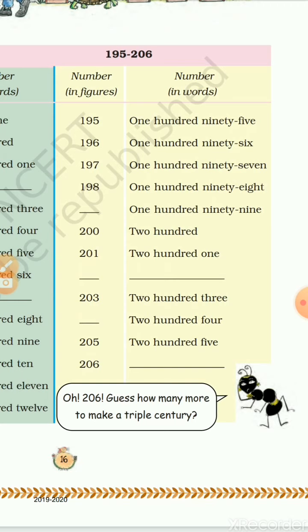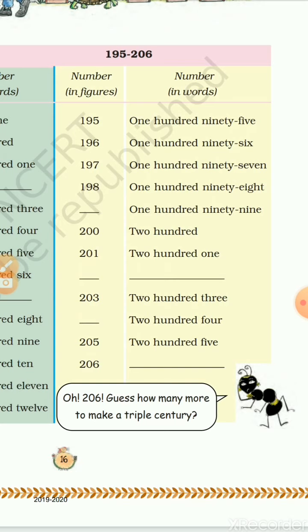So now the ant is getting a doubt. So guess how many more to make a triple century? So you know what is a century? Century is 100. That means 100 numbers. So after that, 200 we saw. What is 200? It is a double century. 2 times 1 century becomes 200. Okay, that is double century.